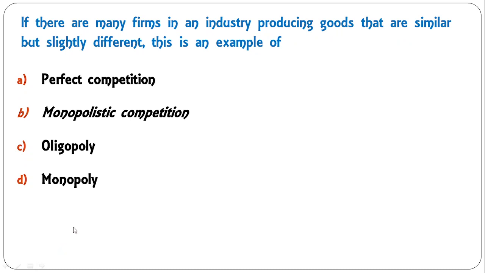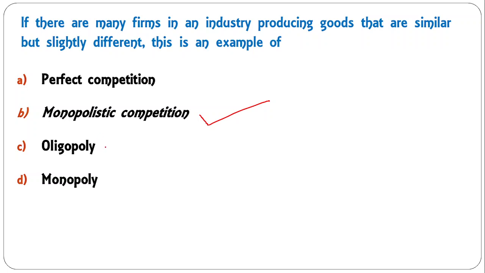Moving to the next: if there are many firms in an industry producing goods that are similar but slightly different, this is an example of perfect competition, monopolistic competition, oligopoly, monopoly. As I just told you, this is monopolistic competition, where products are differentiated, similar but a little different, whereas in perfect competition you have a homogeneous product.